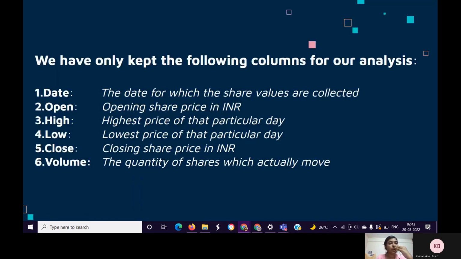We have only kept the following columns for our analysis. Date: the date for which the share values are collected. Open: opening share price in INR. High: highest price for that particular day. Low: lowest price for that particular day. Close: closing share price in INR. Volume: the quantity of shares which actually move.